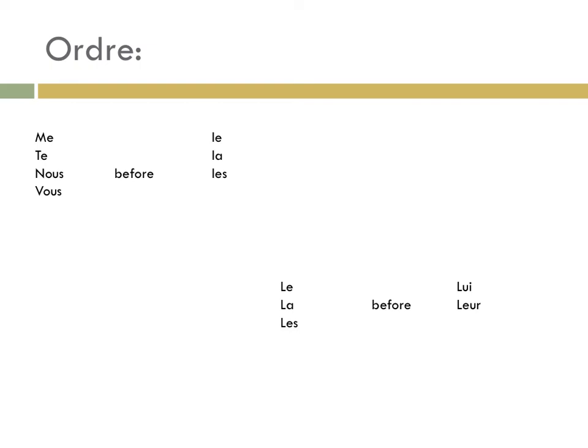So if you're wondering which order they come in, that's how it goes. Likewise, le, la, and les always have to come before lui and leur. So I would note those two on your papier.